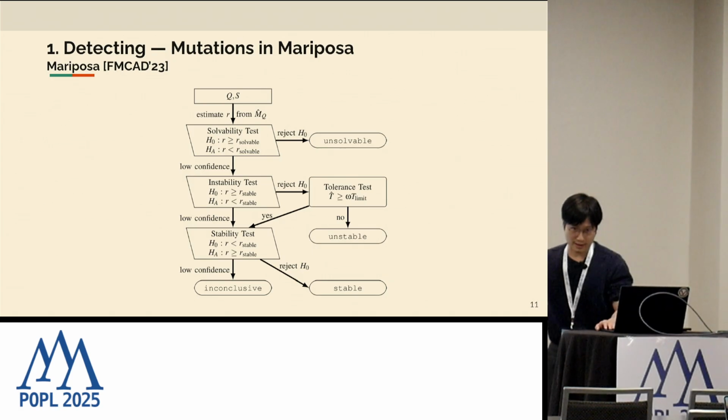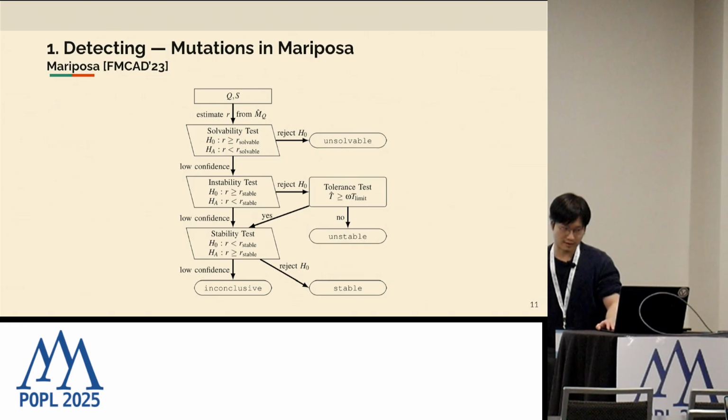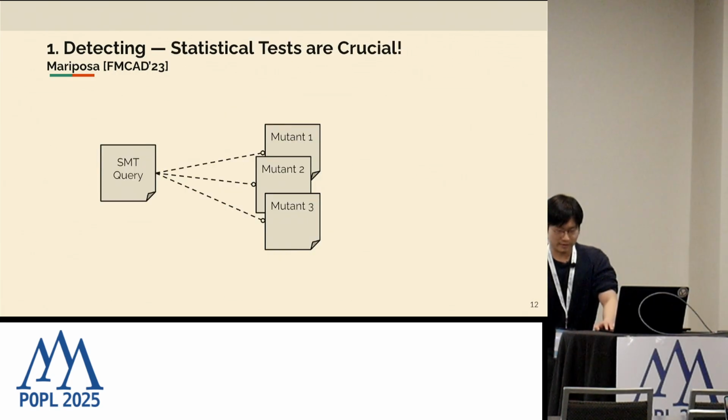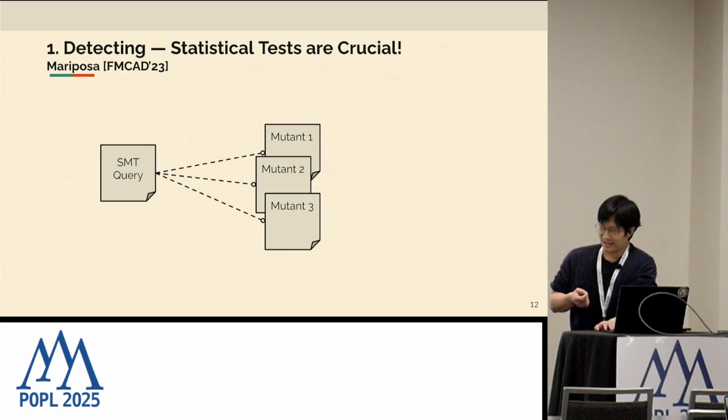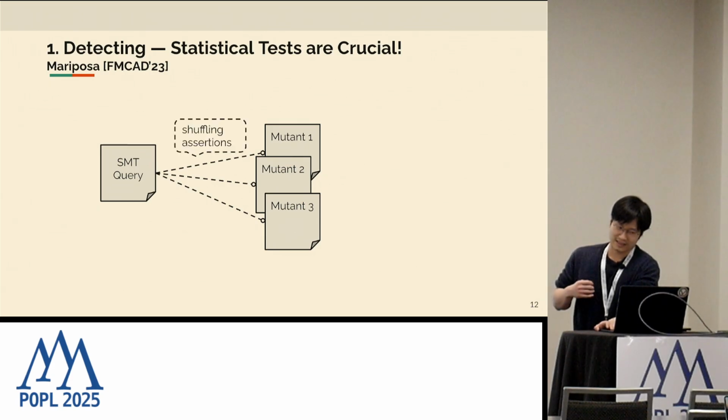In Mariposa, we actually use a series of statistical tests to decide which category a query-solver pair belongs to. I will not go into the details here, but I would like to argue for doing these tests a little bit. Let's just say, for example, we're doing assertion shuffling.